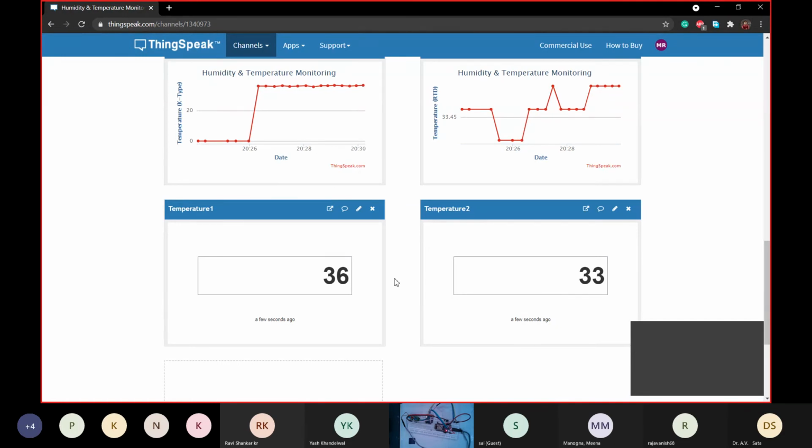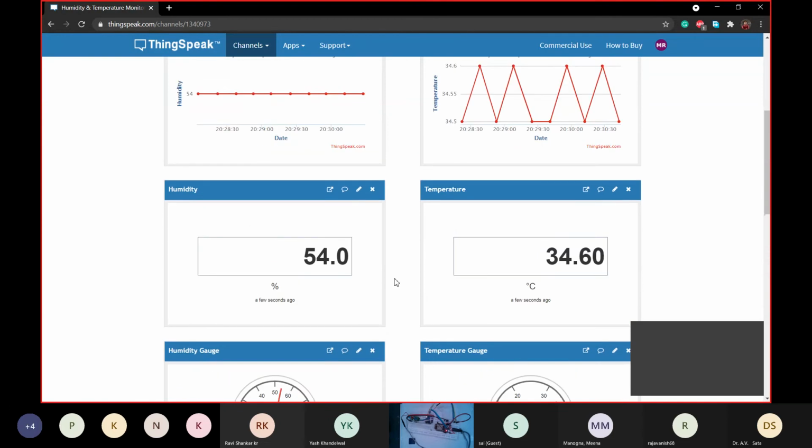As you can see, this K-type thermocouple has a bigger range. With the bigger range comes a tolerance range. Generally, any sensor has a 1 or 2% tolerance. So if the range is much bigger, then the tolerance will be much bigger. We can see temperature 1 has fluctuation in a bigger range, whereas temperature 2, which is from the RTD, has a smaller range of 0 to 400 degrees Celsius compared to the K-type thermocouple, and is pretty accurate.